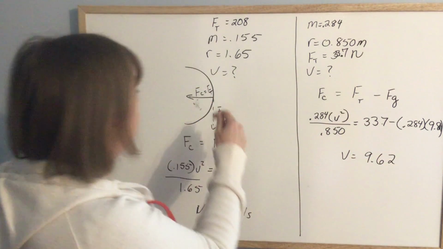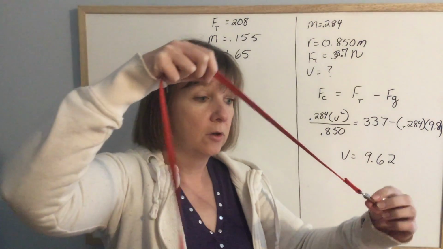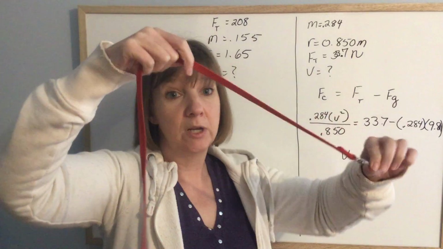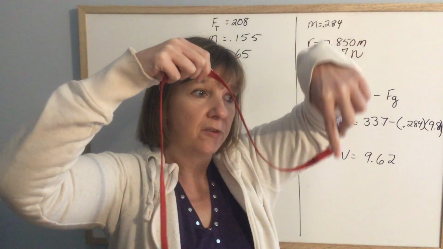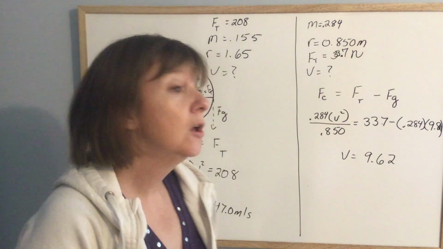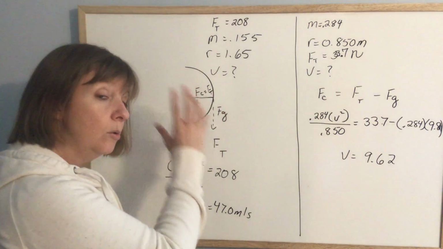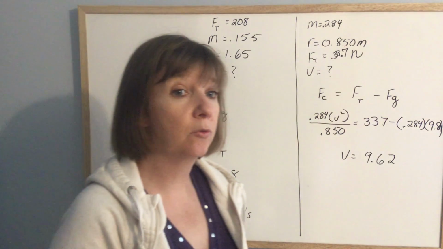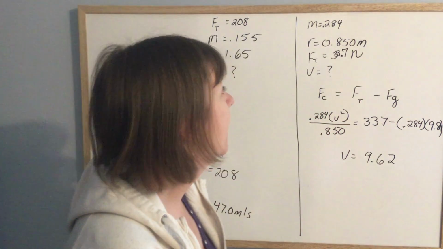Force of gravity, because force of tension is working towards the center of the circle, which is horizontal. It's in this way. Force of gravity is working perpendicular to that. It's working vertical. So force of gravity has no effect on the centripetal force because they are perpendicular to one another.